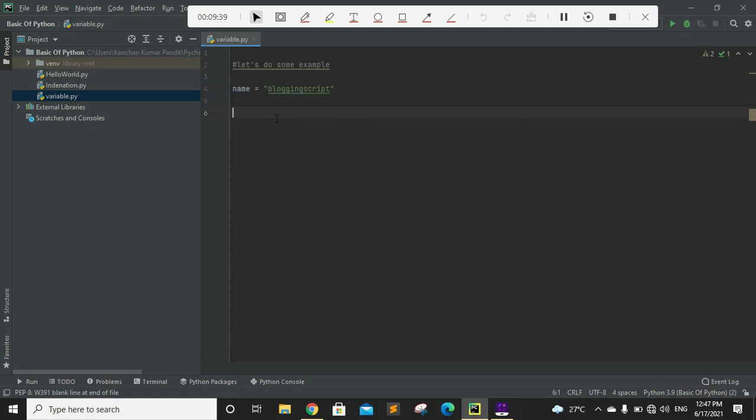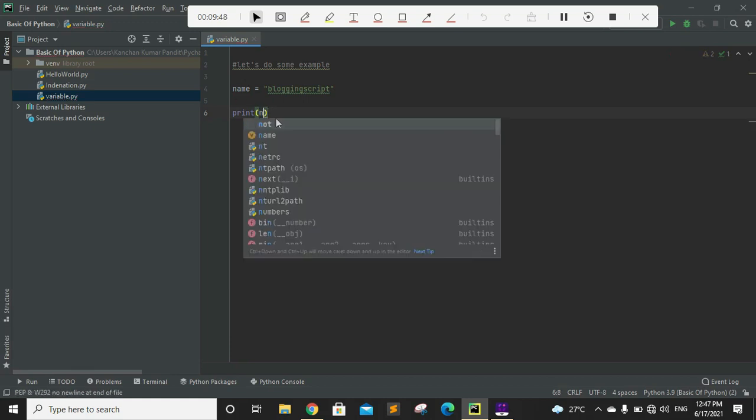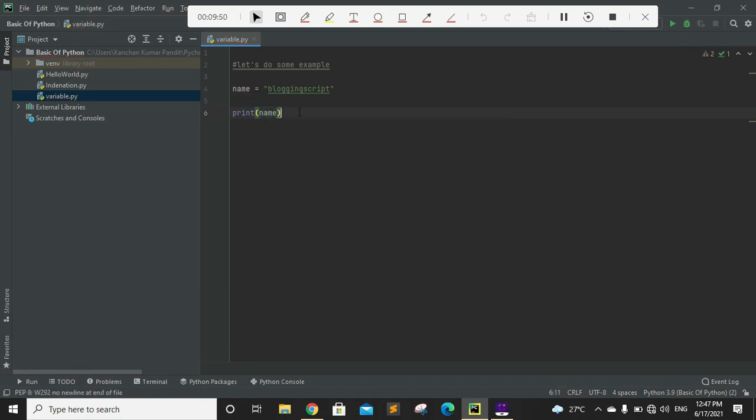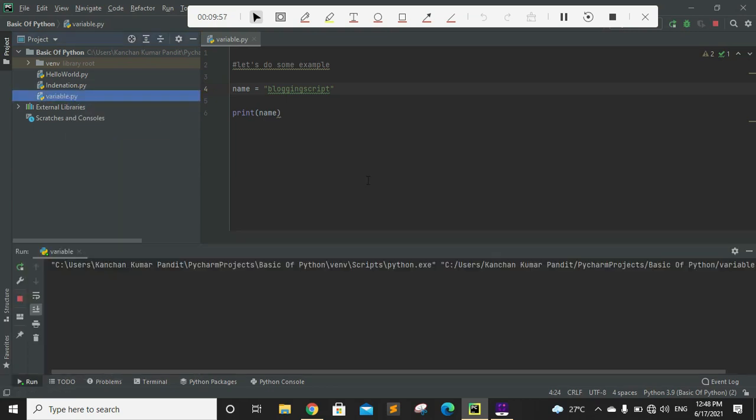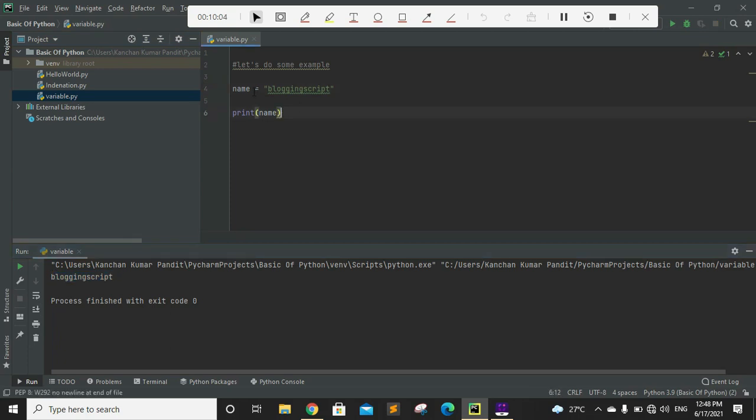Okay, now if I want to access the value of this variable, you can simply type the print function and access the name of this variable. Let's go ahead and run this program and see if we get an error or not. I can see there is no error, because my variable name is following those four thumb rules and there is no issue in it.